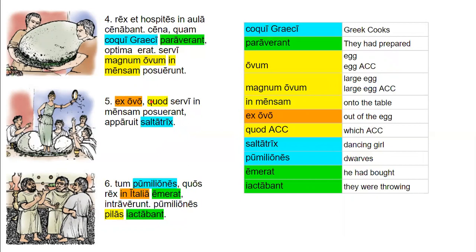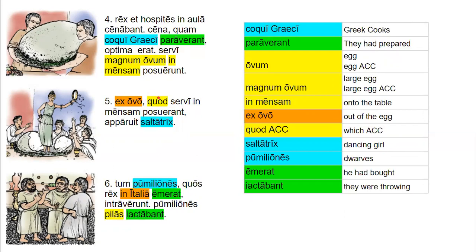Ex ovo, quod servi in mensam posuerant, apparuit saltatrix. So from the egg which the slaves had placed onto the table, a dancing girl appeared. Ex ovo is obviously ablative of separation. Ovum is the antecedent for quod.